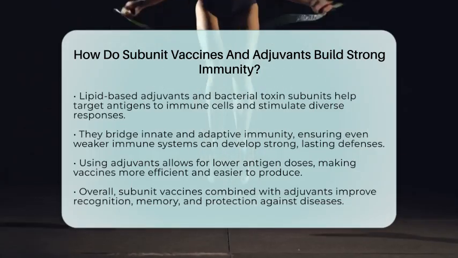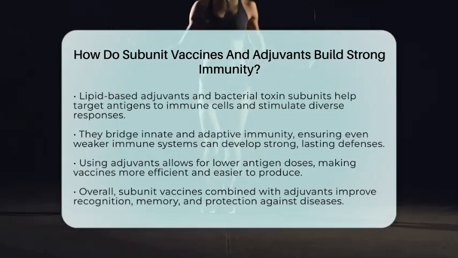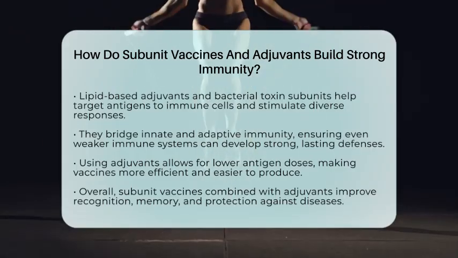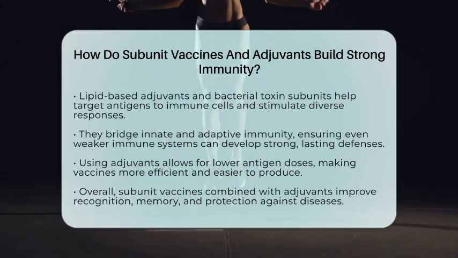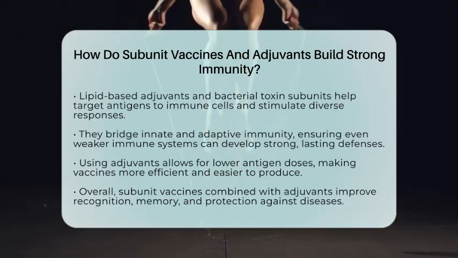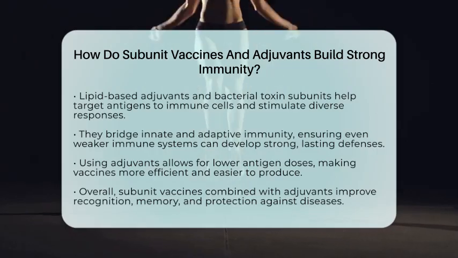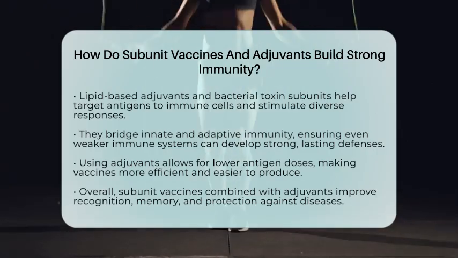In the end, combining subunit vaccines with adjuvants helps your immune system recognize and remember the threat without risking illness. It's a smart way to build immunity through intervention, making vaccines safer and more effective at protecting us from disease.